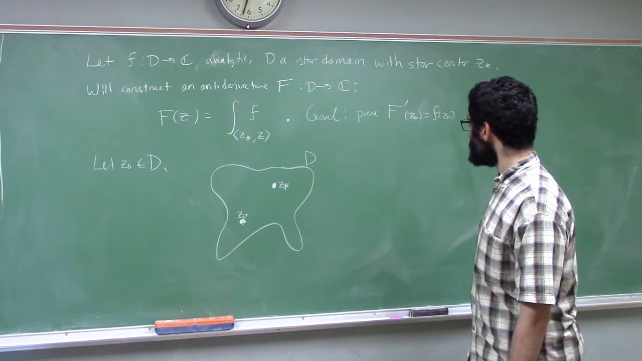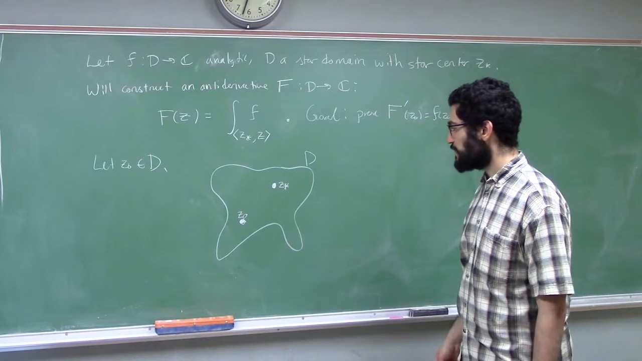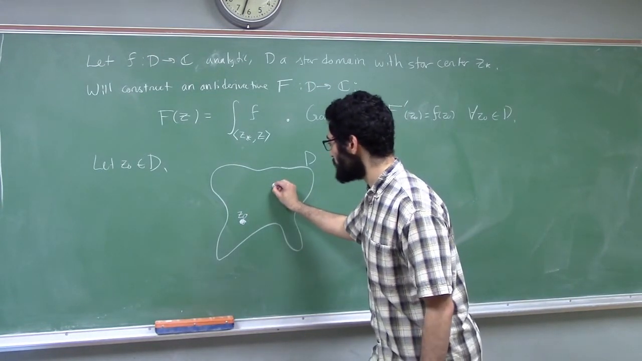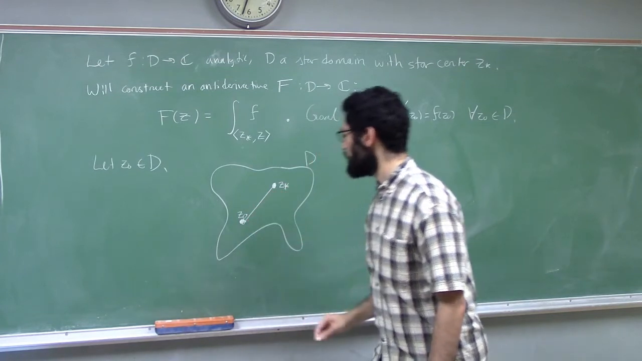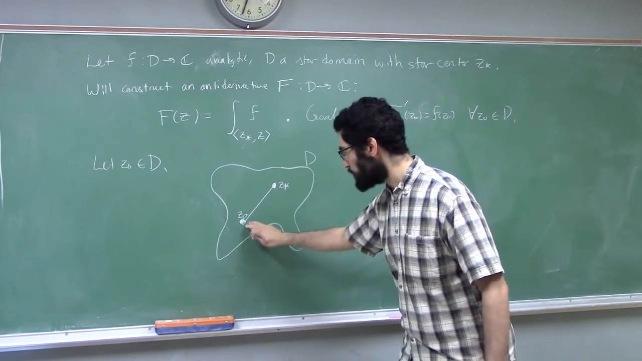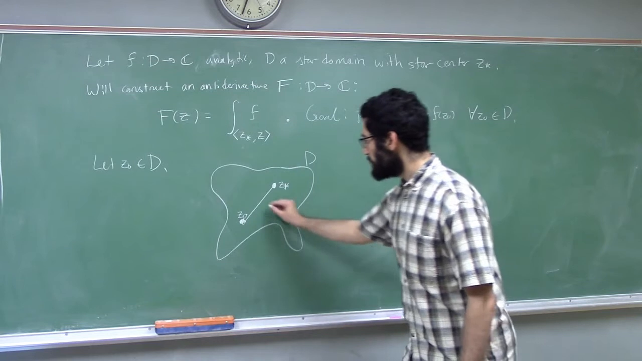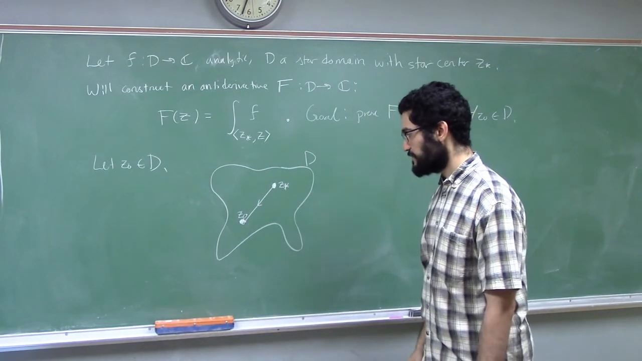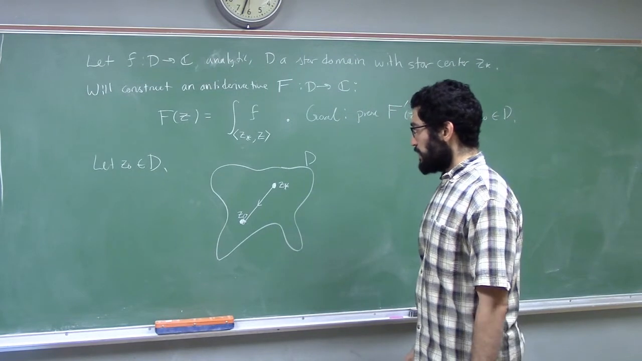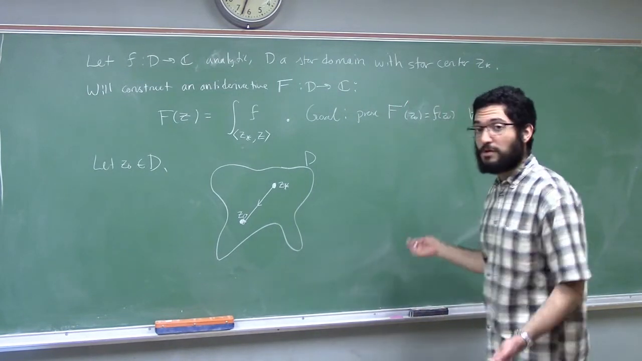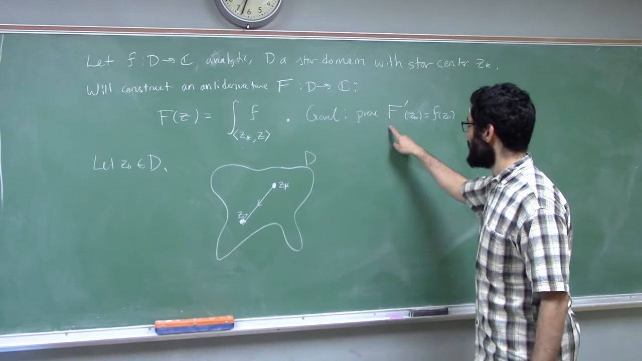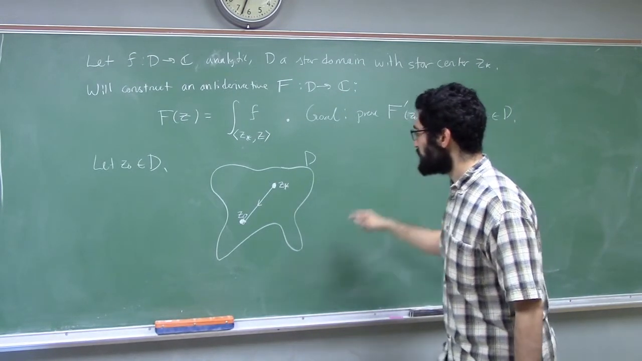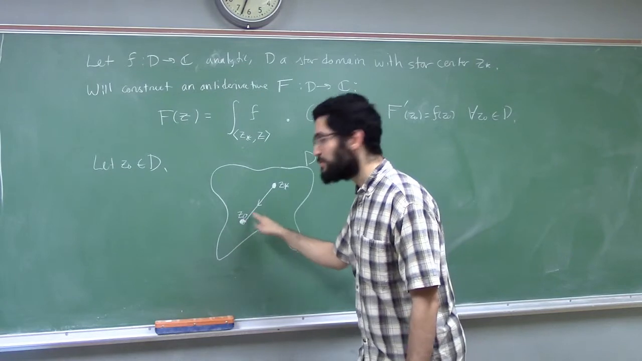And if you want to know about capital F of Z naught, it's the contour integral of little f along this line segment, not along any other path, along this specific line segment. So if you take the contour integral along this line segment, that would be capital F of Z naught. In order to know anything about the derivative of capital F at Z naught, I need to know about the values that capital F takes, not just at Z naught, but in a neighborhood of Z naught.